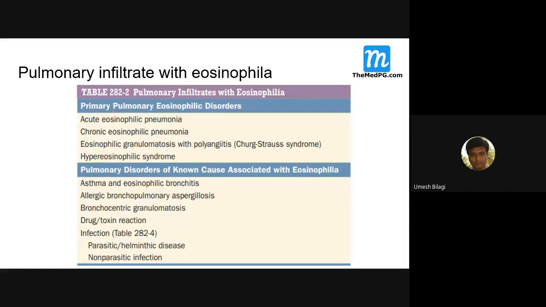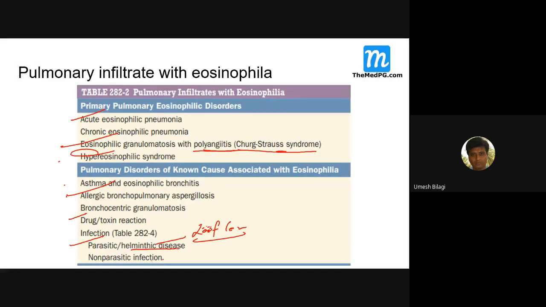So there can be acute infection, acute eosinophilic pneumonia. Churg-Strauss, polyangiitis or vasculitis with eosinophilic granulomatosis, hypereosinophilic syndrome, asthma with so many things, allergic ones, and some drugs can also cause it. Parasitic, Loeffler syndrome, helminthic infection.